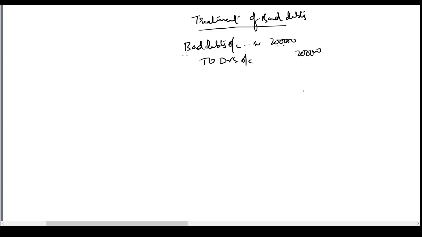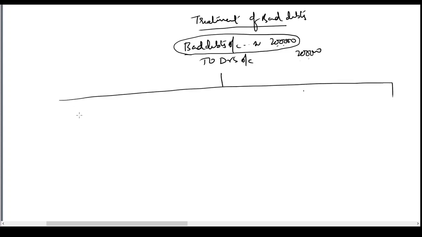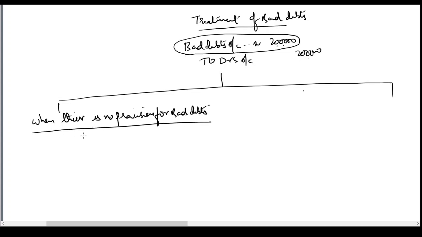Now the question arises, what should I do with this loss of 2 lakh rupees? There can be two situations here. When there is no provision for bad debts, that means the provision for bad debts account is showing a zero balance.